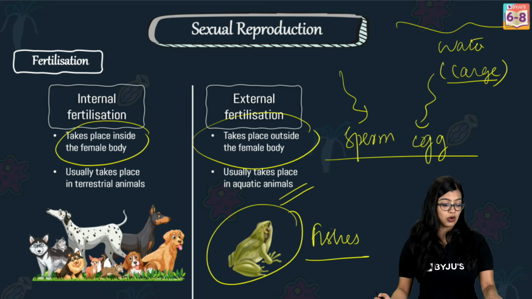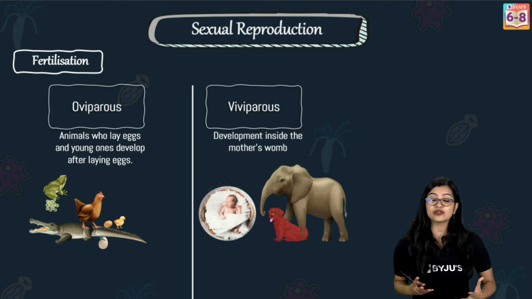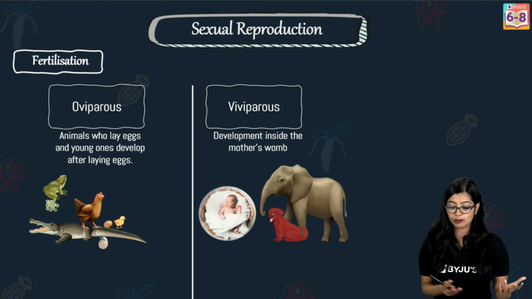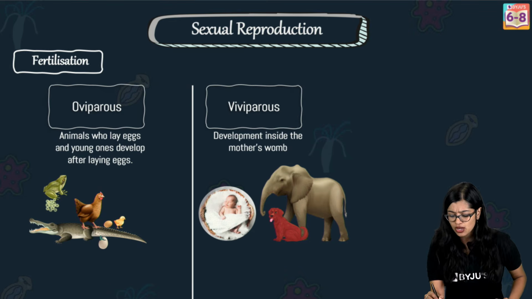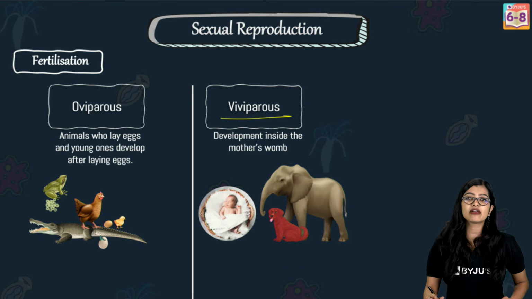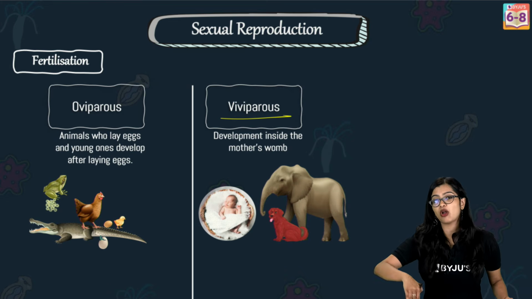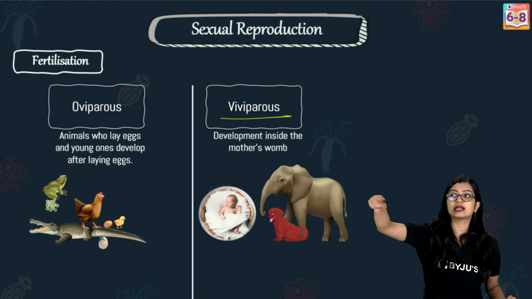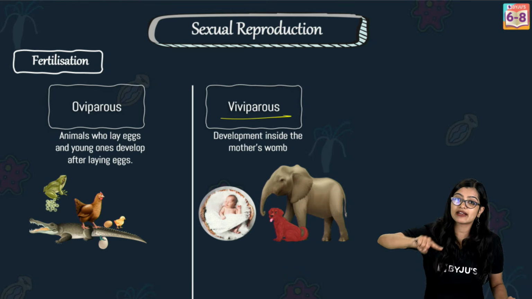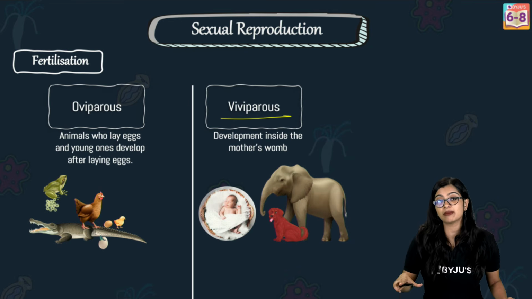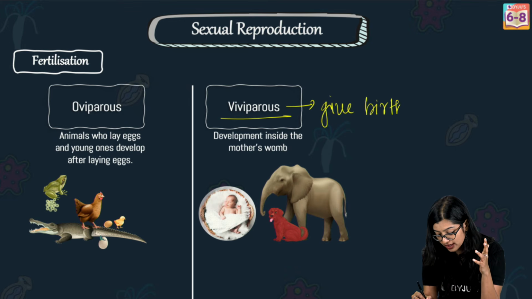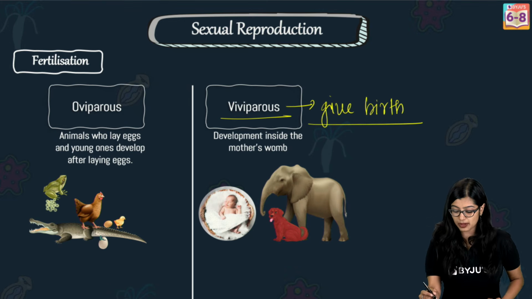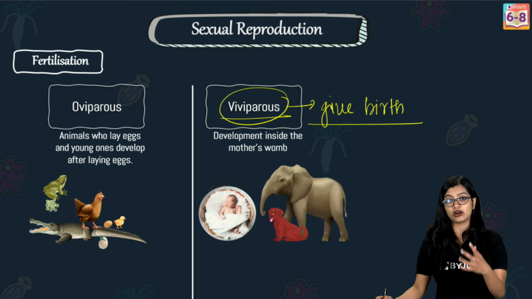Now, because of this, we also observe that there are two kinds of development that take place, right? On the basis of development, in the case of us humans and most mammals, we are viviparous. Now, what do I mean by viviparous? Take the example of humans only. Once fusion has taken place internally, the development of the fetus is also taking place within the female body. And eventually, we give birth to the young ones. So this is what we understand as viviparous organisms.